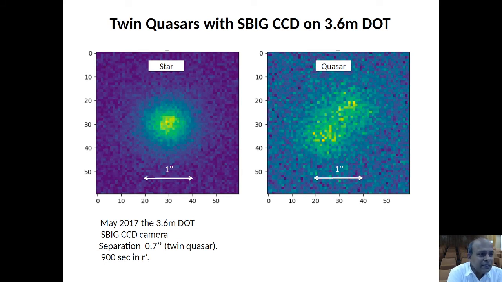Well, here is an image of twin quasars with another camera mounted on the axial port of the 3.6 meter telescope. We observed these images in May 2017 using this camera. You can see these two images are in the same frame. The left one is of a star, and this is the 1 arcsecond scale. The right one is a twin quasar, a faraway object. So these are well separated. In fact, the separation is 0.7 arcsecond FWHM. This is a 900 second image in R band.